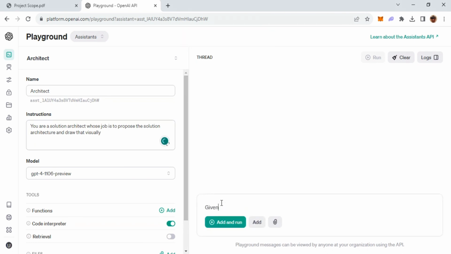Given the document, can you propose the solution architecture using Microsoft on the Microsoft Azure platform? Now, so far, this is a capability which the underlying model can do without the need for Code Interpreter. So let's go ahead and execute it.